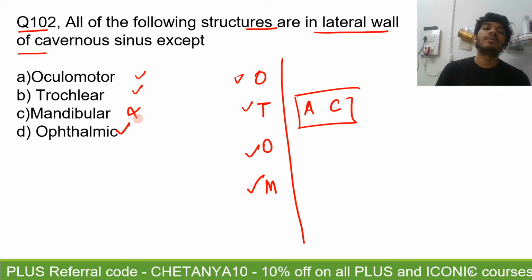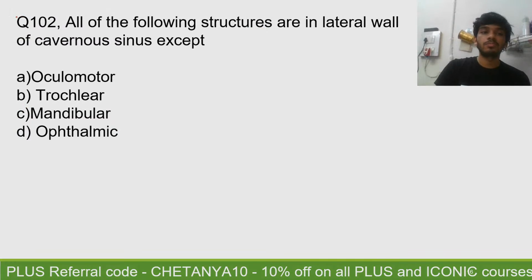but mandibular division of trigeminal, it won't be there. It is present a little lateral and a little inferior to the cavernous sinus. So Bindu's answer is correct. Okay, so answer is going to be C for question number 102.